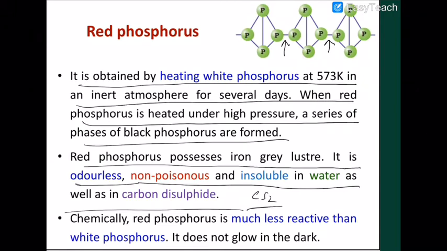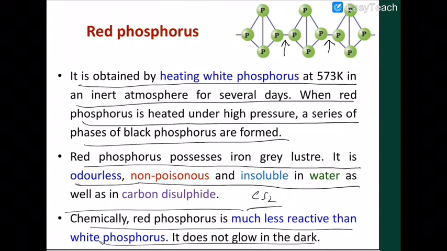So that is the big difference. White phosphorus is insoluble in water but soluble in carbon disulfide, but red phosphorus is insoluble in both of them. Chemically, red phosphorus is much less reactive and it does not glow in the dark when reacting with oxygen, because of its unreactive nature.